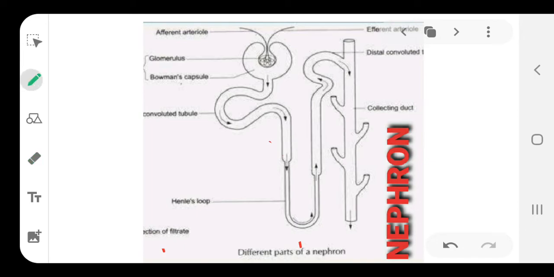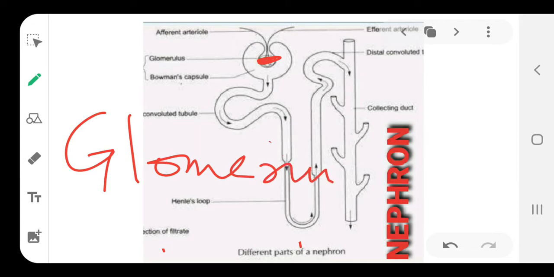Then you have something called the glomerulus. The whole coiled structure you can see inside that zone. Write down the word glomerulus, plural glomeruli.